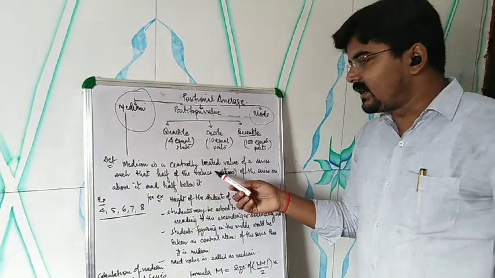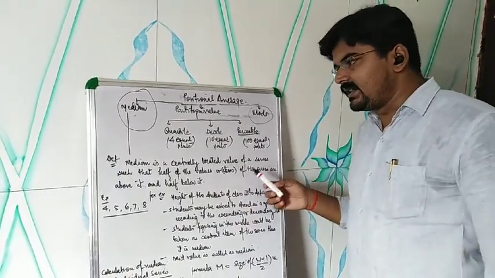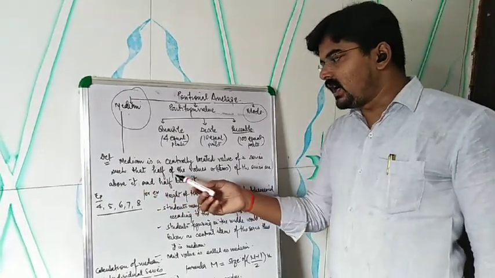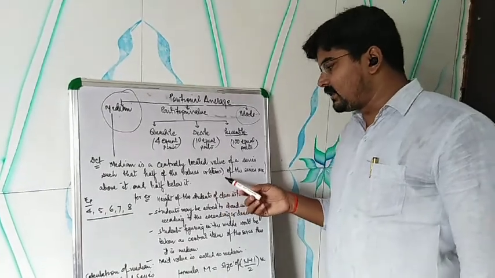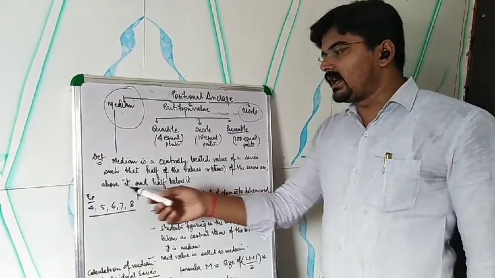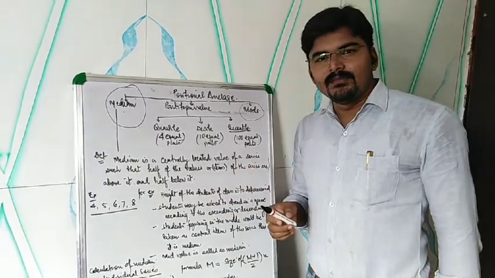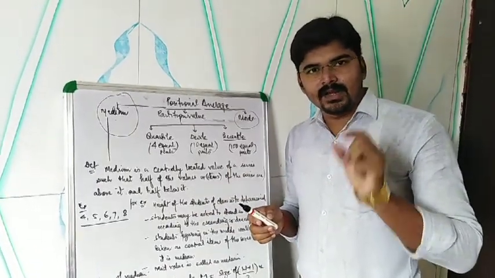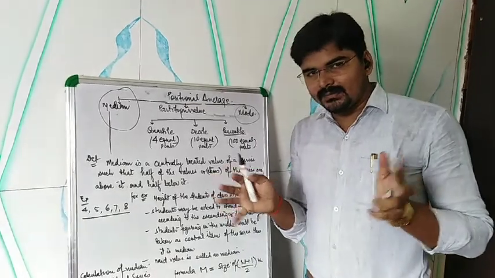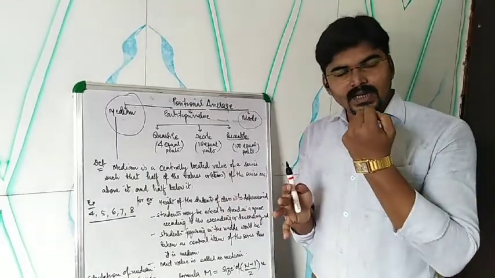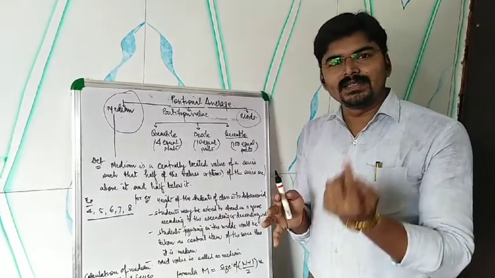Median is a centrally located value of a series such that half of the values or items of the series are above it and half are below it. Means median is a value which comes in between the whole series.